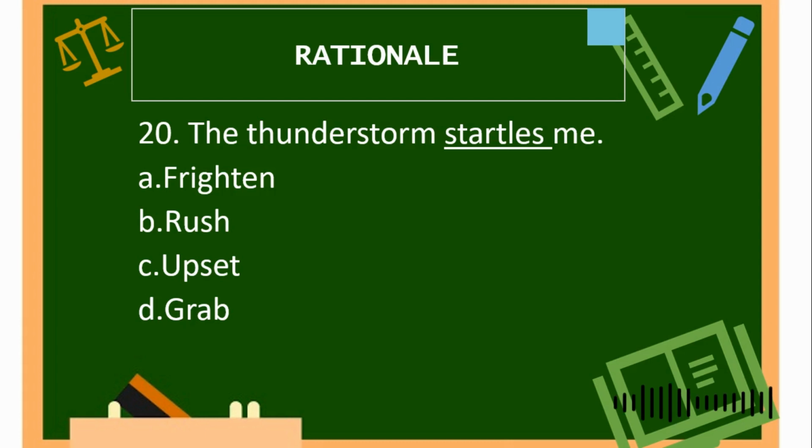Okay, so let's now look for the choices. Letter A, frighten. Letter B, rush. Letter C, upset. Letter D, grab. Among the choices, what do you think is the same meaning with startle, with the context clue thunderstorm? Are you going to be frightened if there is a thunderstorm? Are you going to rush? Are you going to be upset? Or letter D, grab? So when we say startles, it means letter A, frightened.